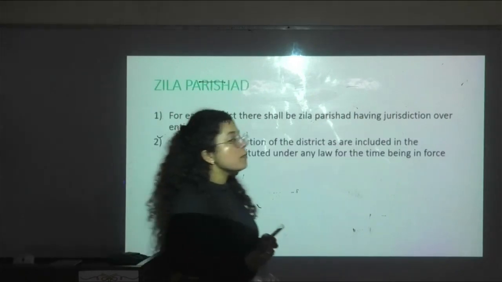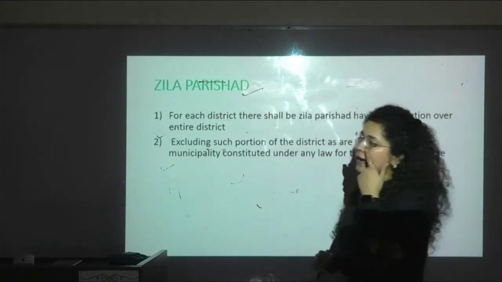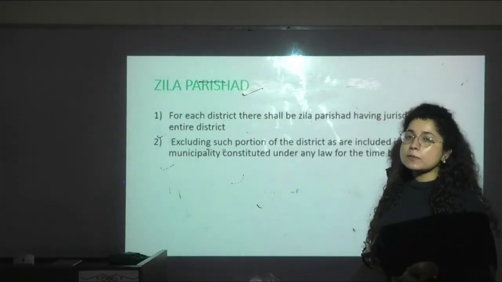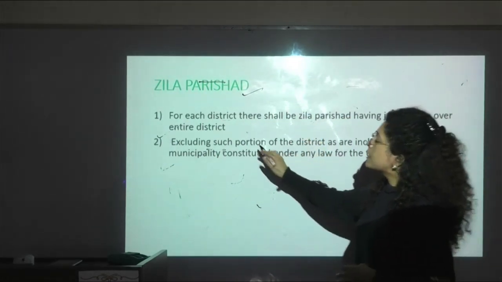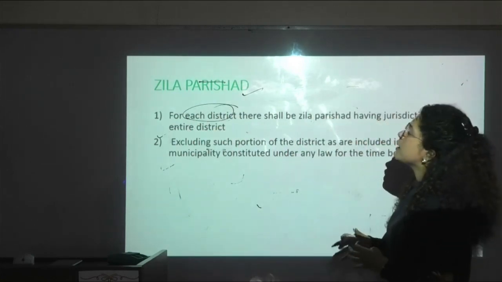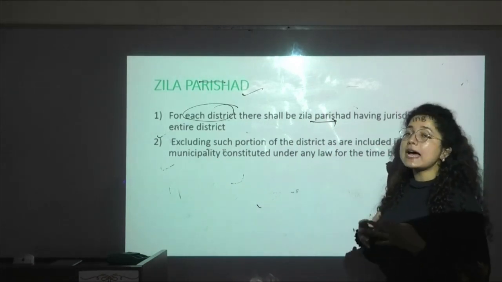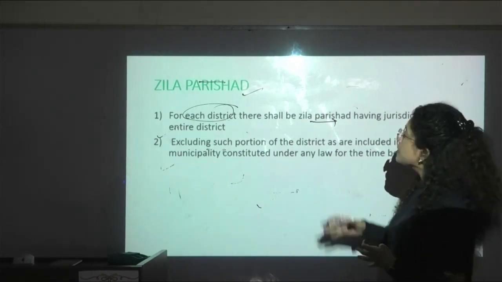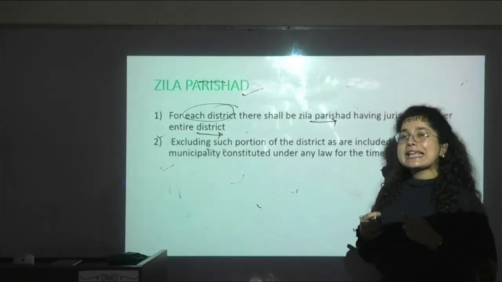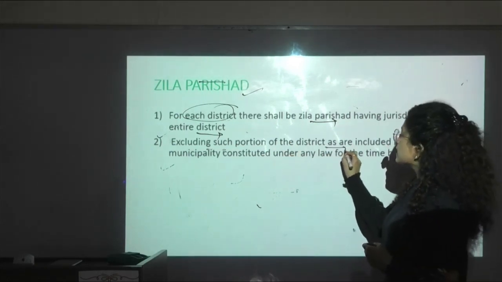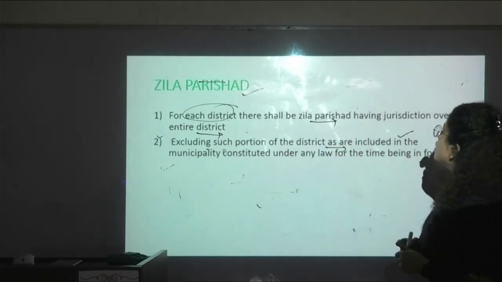Next, when we talk about the next feature of this particular act, that is the Zila Parishad. What exactly is it? Like the panchayat samitis, which work at the block level, in a similar manner the Zila Parishad will be for each district. There shall be a Zila Parishad. Like the panchayat samitis, which have jurisdiction over the block area, it has jurisdiction over the entire district, with the exclusion of such portion of the district as is included in a municipality constituted under any law for the time being in force.